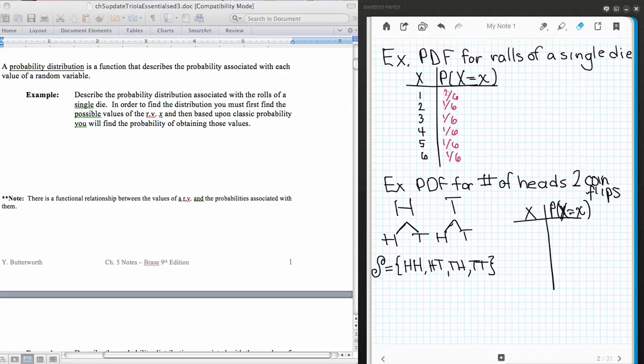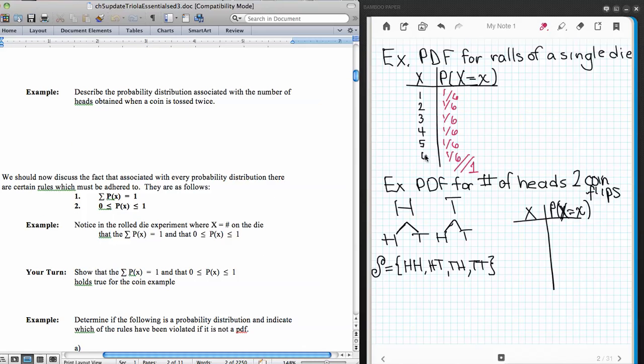Now, just as we learned with relative frequencies, the sum of all relative frequencies should add up to 1. The sum of all probabilities also should add up to 1. Remember back to Chapter 4, the heart and soul of probability. All right, now moving on to our next example here.